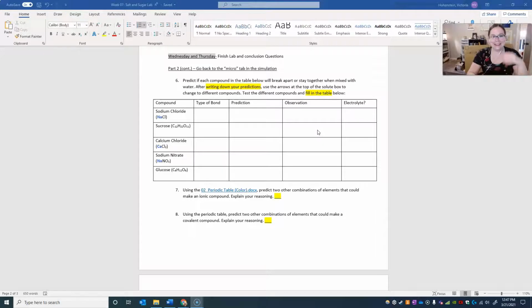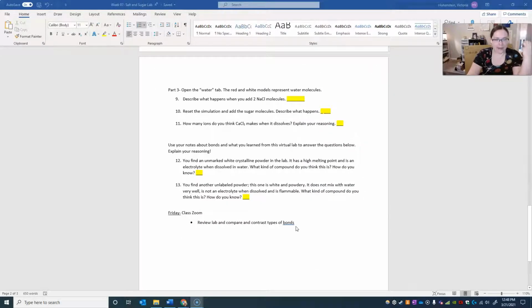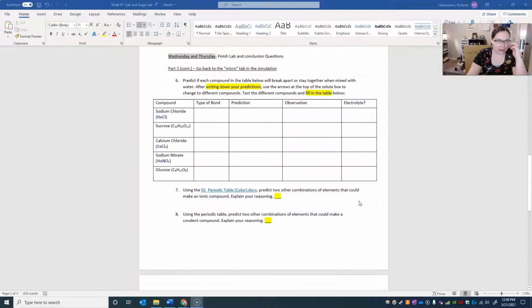So what we did in our class meeting on Friday was we went through the second part of this lab and then went over a Kahoot. So let me go over the second part of this lab, and then I will post the Kahoot under resources for this assignment in case you would like to go over it also.